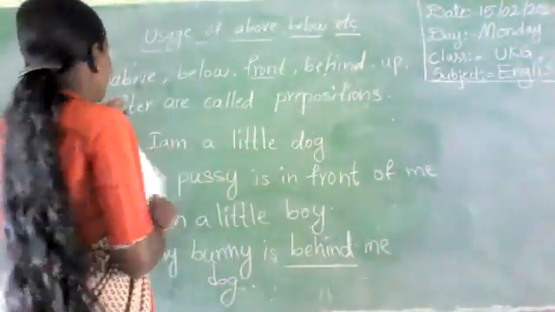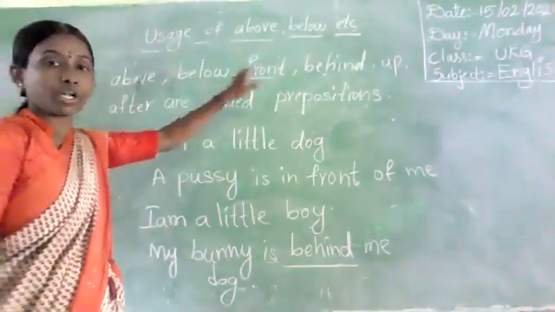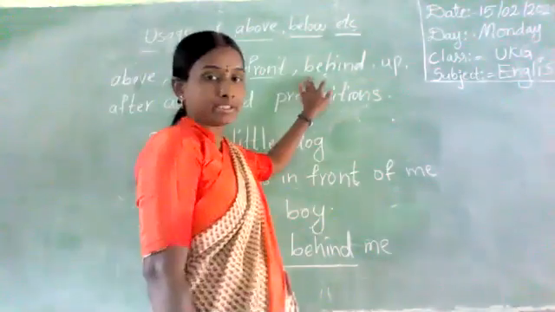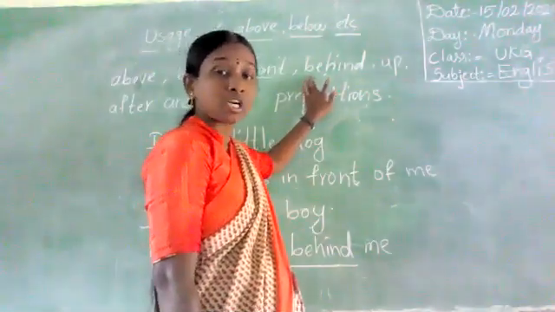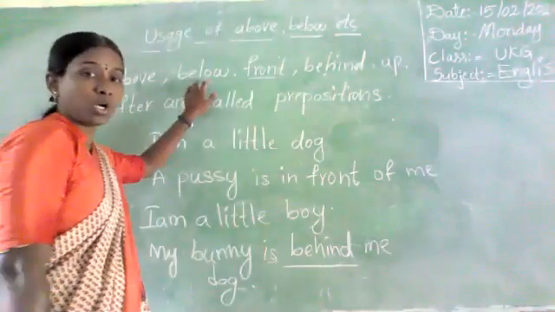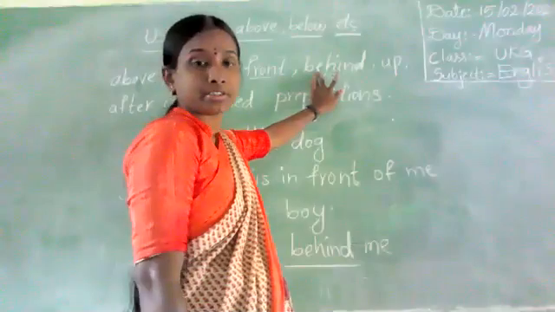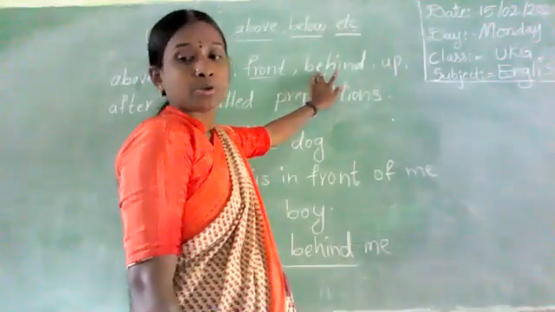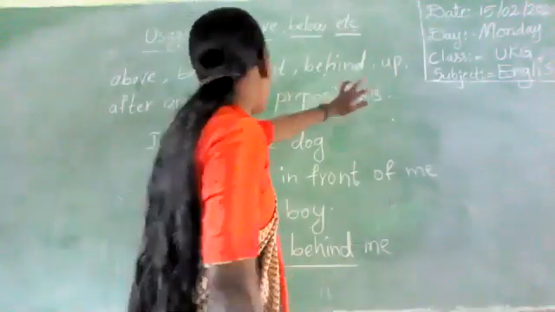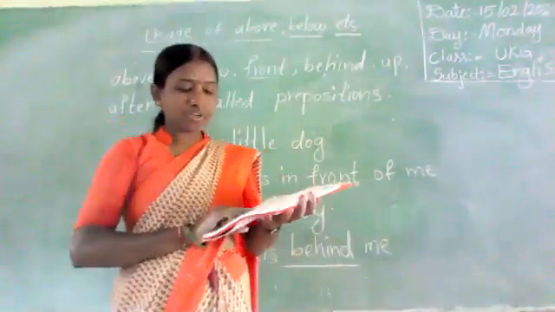What did we learn today? Above, below, in front of, behind. Tomorrow I will explain up, after.